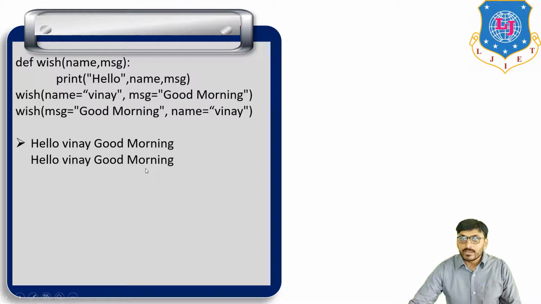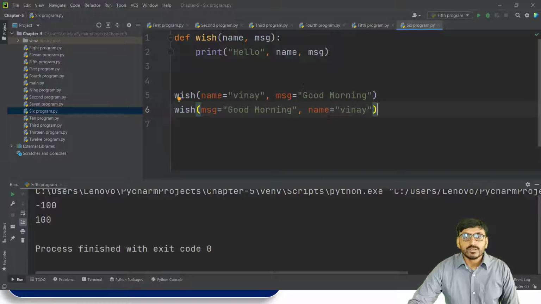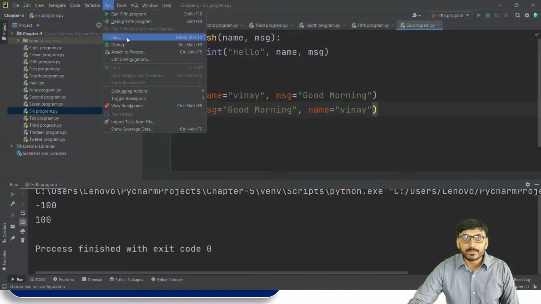Running the same program in PyCharm, def wish has name and message, print hello name message, then we call the function two times.